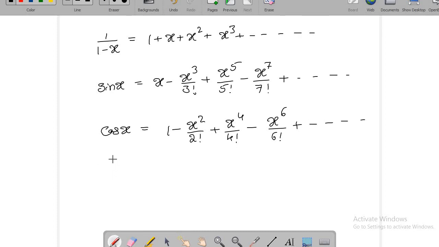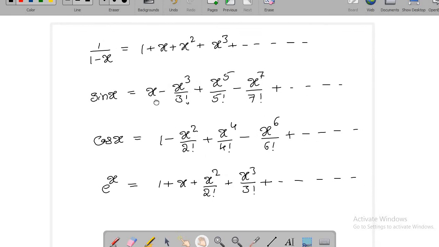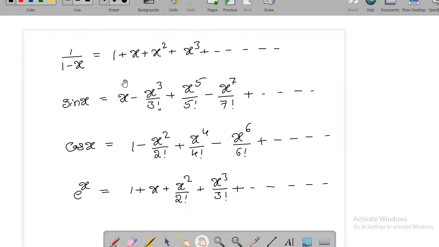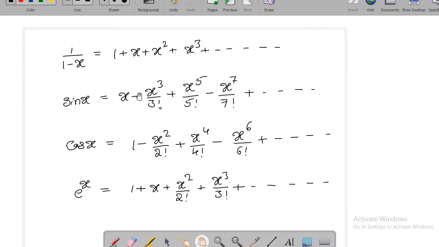And then e power x is 1 plus x plus x square by 2 factorial plus x cube by 3 factorial plus and so on. So these are the expansions we know from real valued functions.